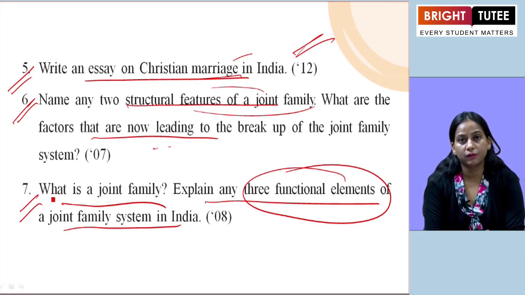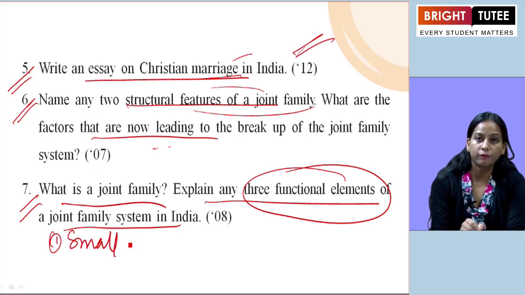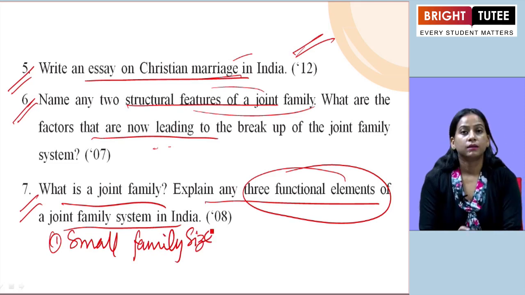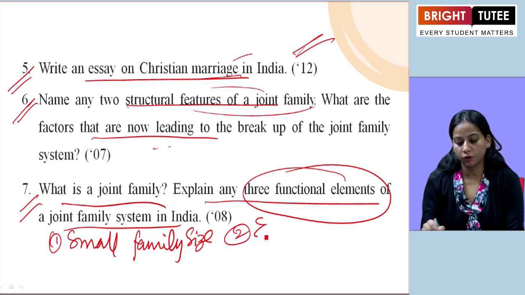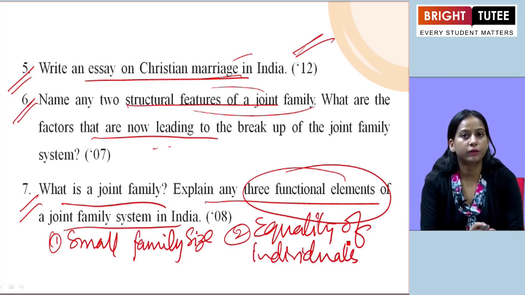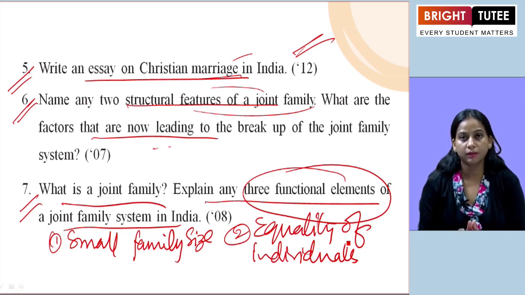So here we are going to talk about these changes. Where we have seen the changes, we can mention the first one: the small family size. The second one can be taken as the equality of individuals. Another point can be taken as the growth of individualism. So all these are three functional elements of the joint family system in India.